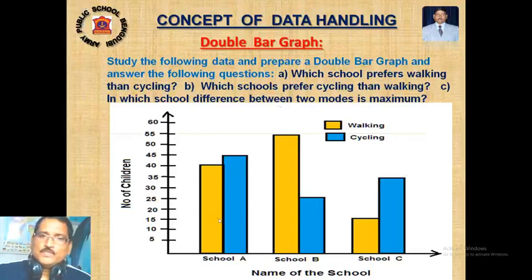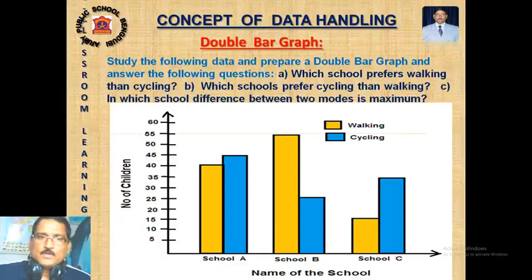Which school prefers walking to cycling? In school B, the number of children coming by walking is 55 and by cycling 25, and the difference is 30. So here the difference is maximum, and they prefer walking most. Which school prefers cycling to walking? School A: cycling is 45 and walking is 40. The difference is 5, so the maximum number of students come by cycling.